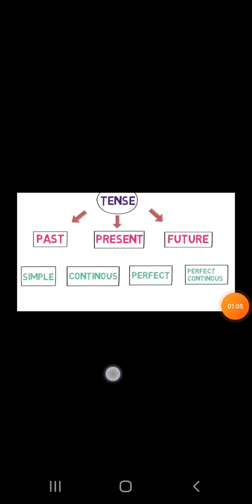As we discussed, tense are of three types: present tense, past tense, and future tense. And further, we are going to study simple tense, continuous tense, perfect tense, and perfect continuous tense. In the previous class, we covered all the four types of present tense. Today, we will again revise so that it will be more clear to you. Only then we will move forward.